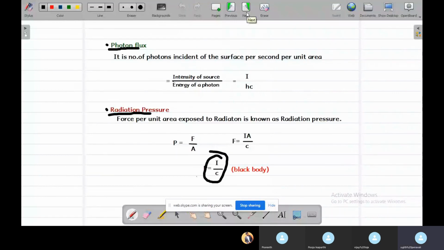So these are some model examples and concepts on the basic topic and properties of photons.